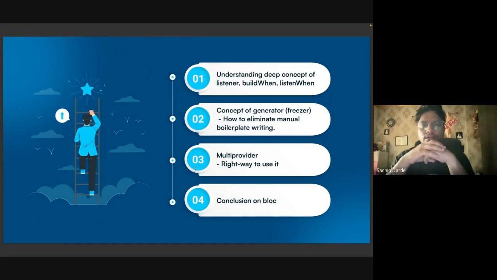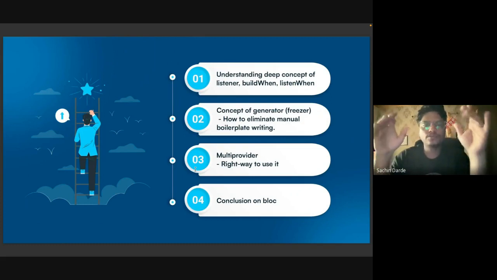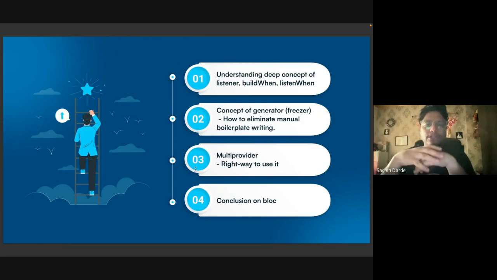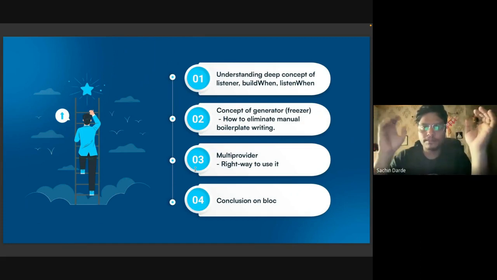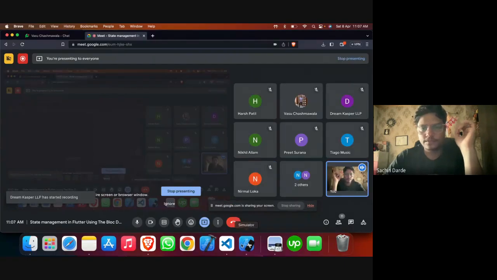Then we'll also learn how to use generators. As I mentioned in the last one, the best way of using Flutter is using generators. So what are generators? Generators help us make sure that boilerplate can be reduced. We'll also learn about MultiProvider and the right way and time to use it. Before we jump in, I would highly recommend you go and watch the previous one. But let's begin with this one.